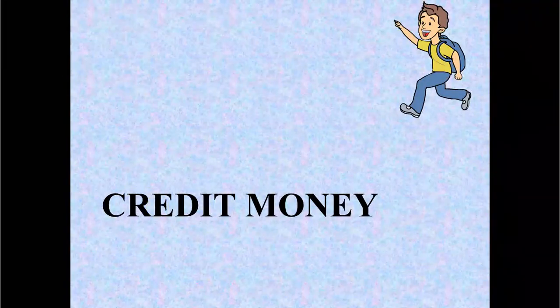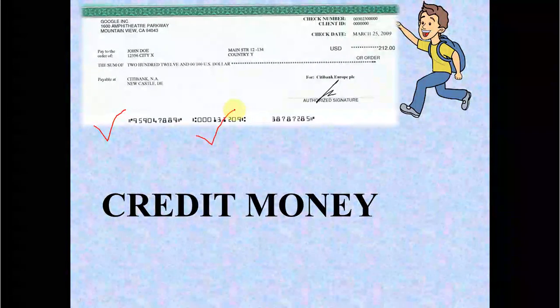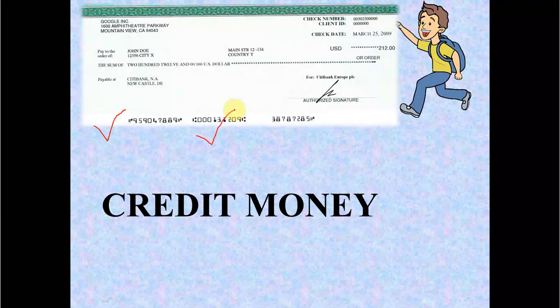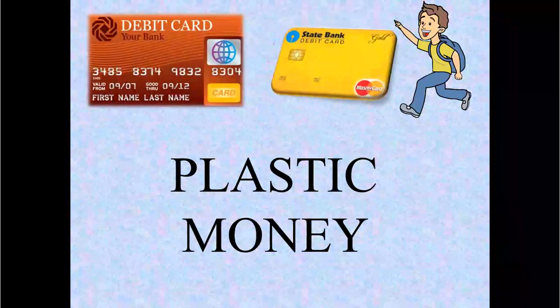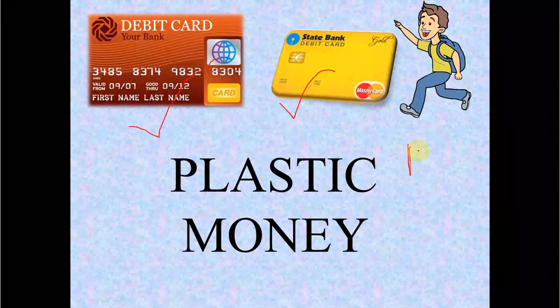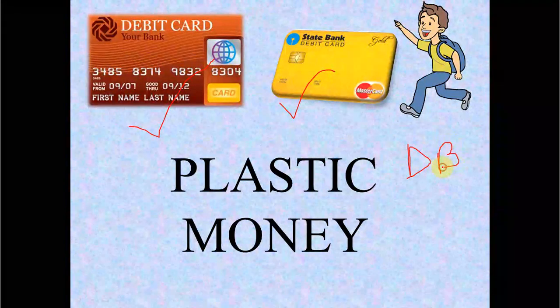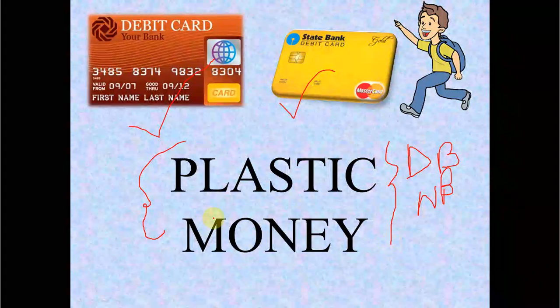Now you can see that we are also using credit money. Credit money in the form of a bill of exchange, in the form of a check, different types of credit money are available, in which you can do the payment in the future. And after that, at last we are using plastic money, in the form of debit cards and credit cards. Digital banking you can use, net banking you can use, okay. Nowadays Paytm and PhonePe are helping us the most, even in such a difficult time of coronavirus. We are getting help through plastic money.